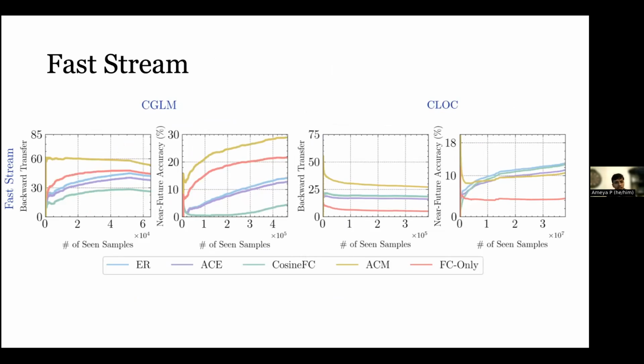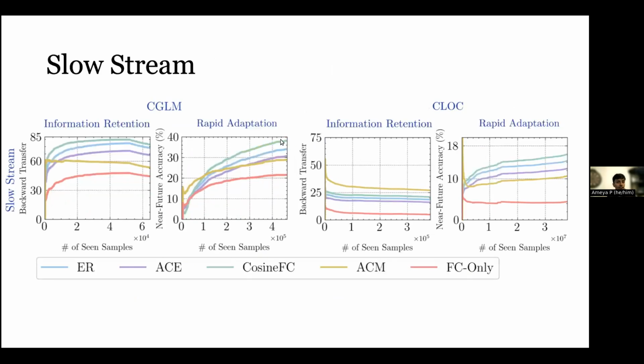Which methods perform well? We see that in fast stream, the ACM method, which only trains KNN, performs really well across datasets. And in slow stream, where we have more compute, offline training methods such as ER and ACE perform the best. Notice that these methods are offline. These do not do online learning. They don't encounter the latest samples. They just train on past samples.